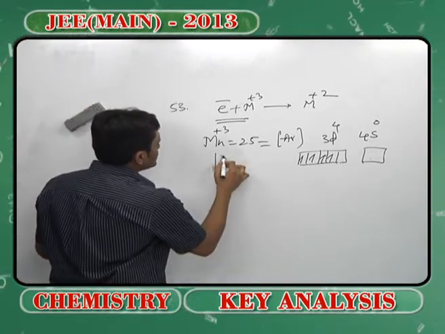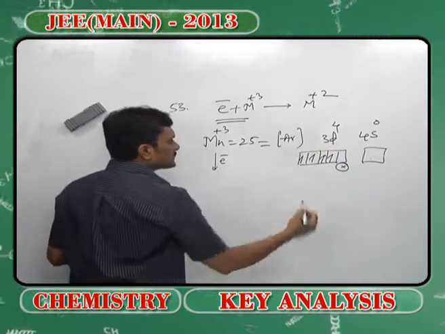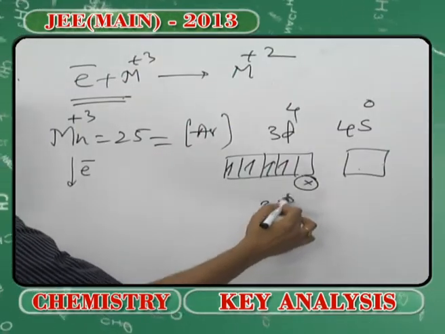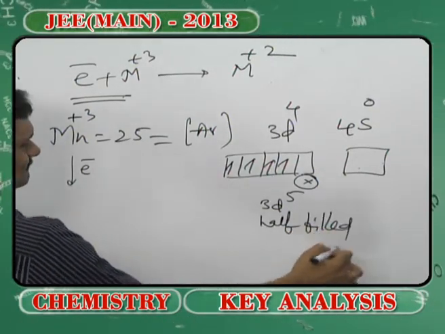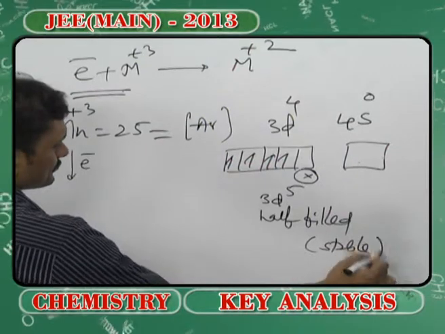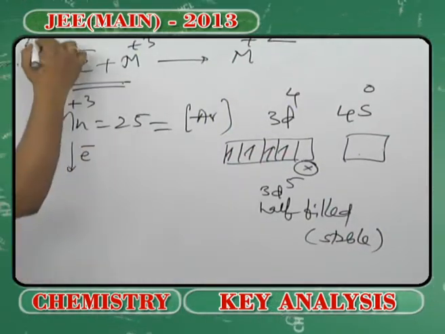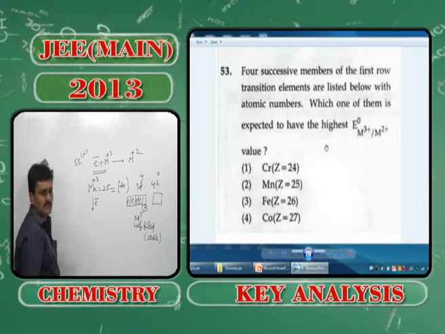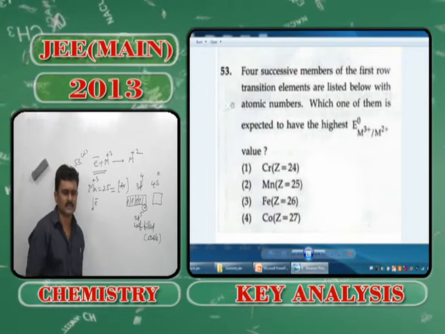So now you want to add one electron to it. Where? At this particular position, by virtue of which it will become half filled and acquires stability. So the right option for this problem is 2, because it is willing to get converted. Reduction potential value will be naturally on the higher side.